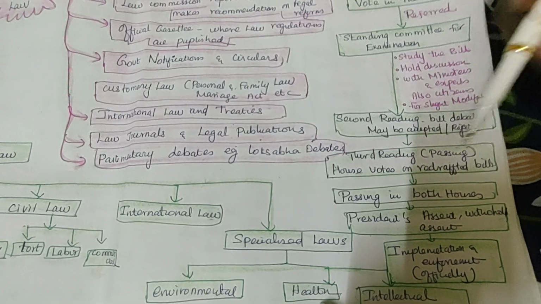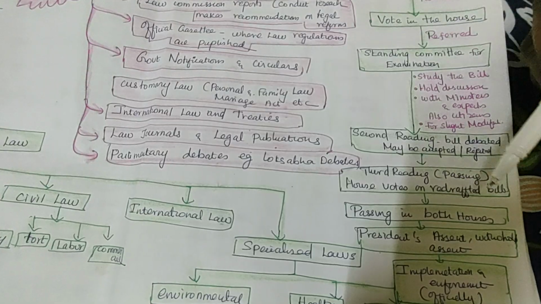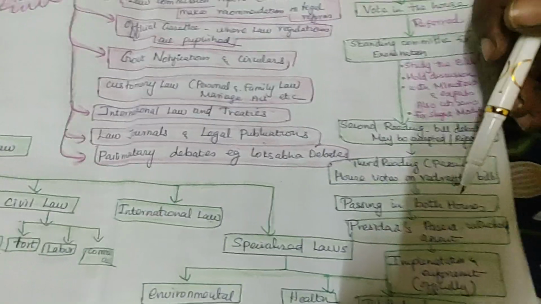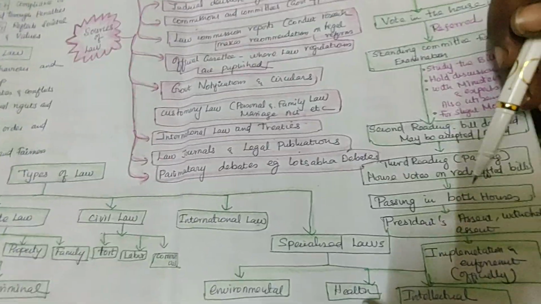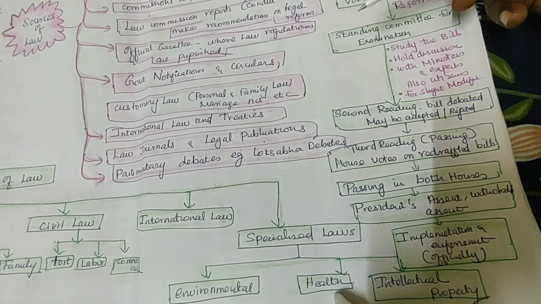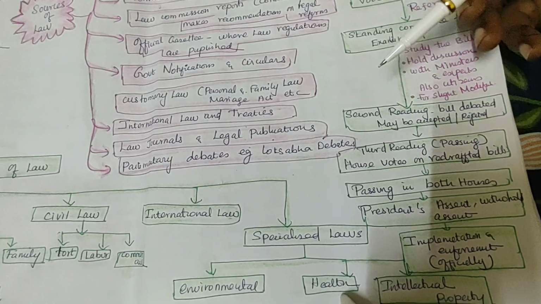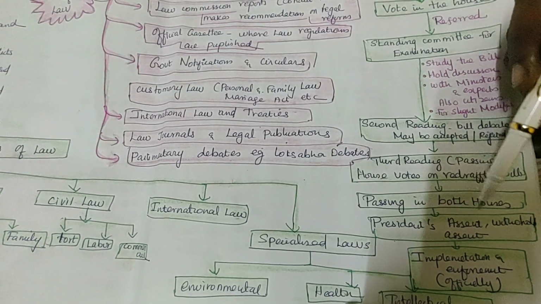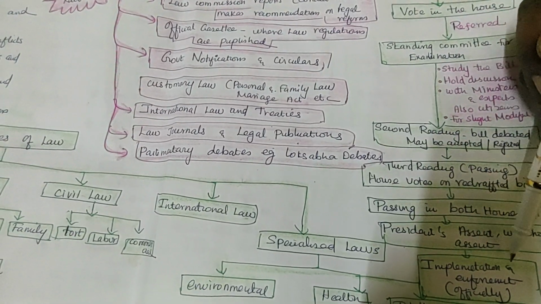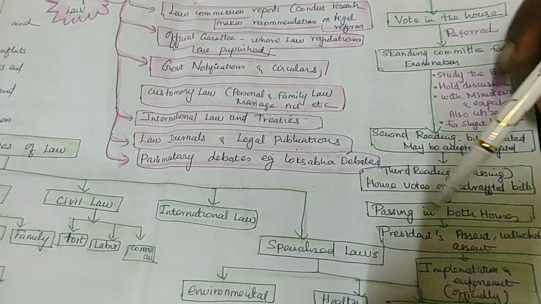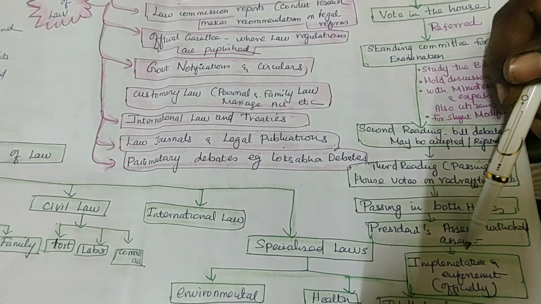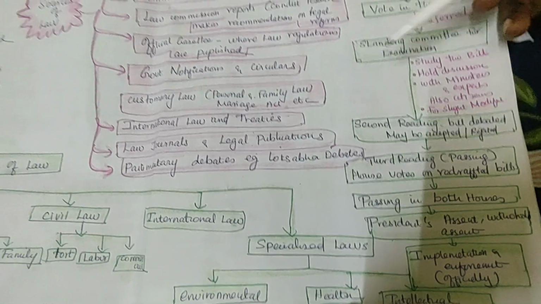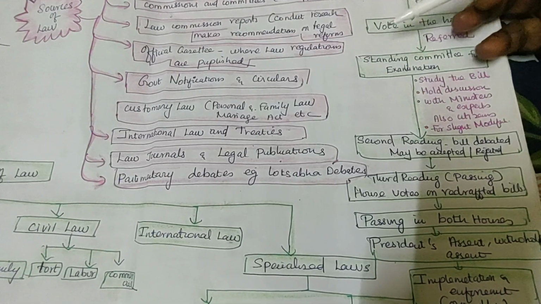The president is the one having the authority to withhold or implement or officially enforce. But even then, if he refuses, it's like an honorary post, you can say. Sometimes he rejects, and that is called the veto. They take the veto and go for the amendment of the law, the enforcement of the law officially. Then, with the consent of the president, the law will be enforced. It officially comes into law and order. For example, after the Nirbhaya case, the law and order has been changed.